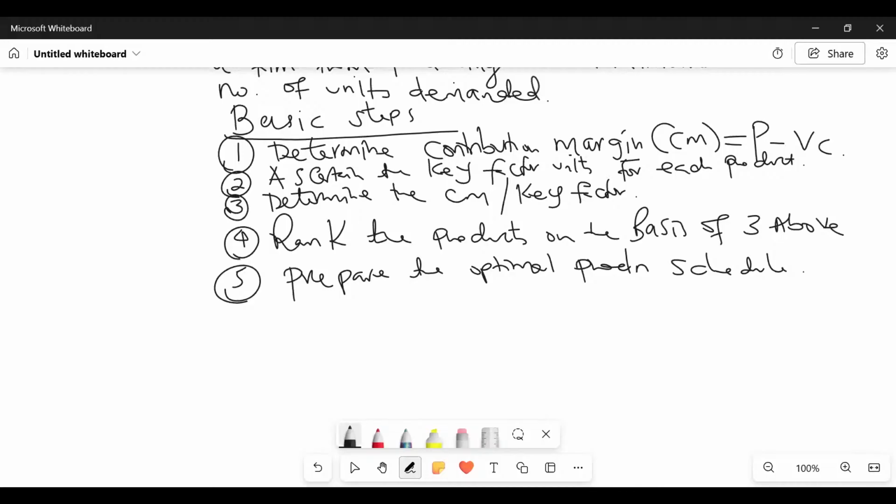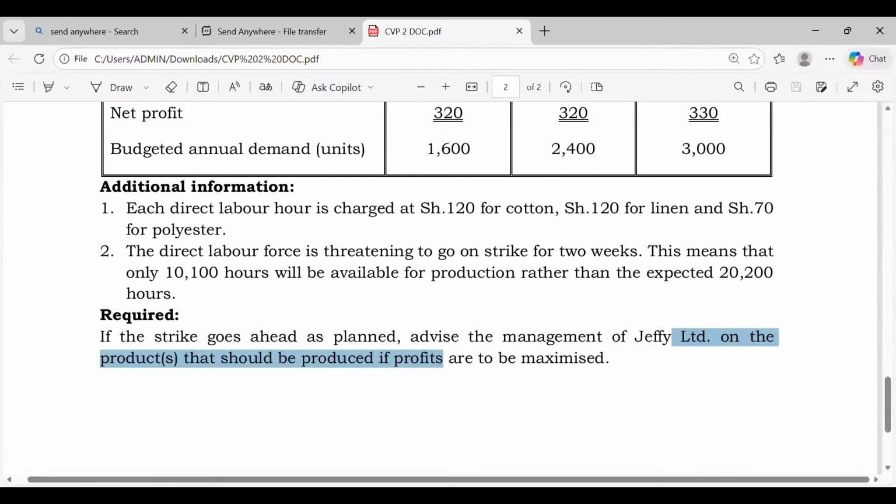Now, this question that I've just read here, ladies and gentlemen, were you able to appreciate that it has got scarcity in it? That it has got some shortage in it? If yes, it makes you think that the question itself has some limitation of some resource in it. What makes you think so? In the additional information, we are told each direct labor hour is charged at shillings 120 for cotton, shillings 120 for linen, and shillings 70 for what here? Polyester.